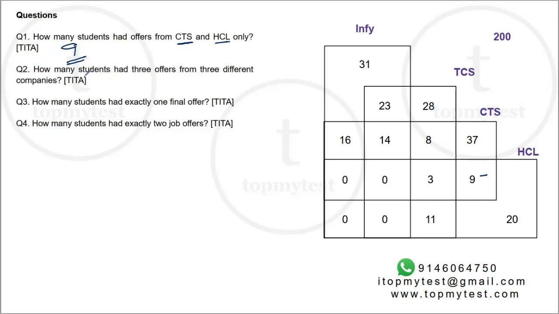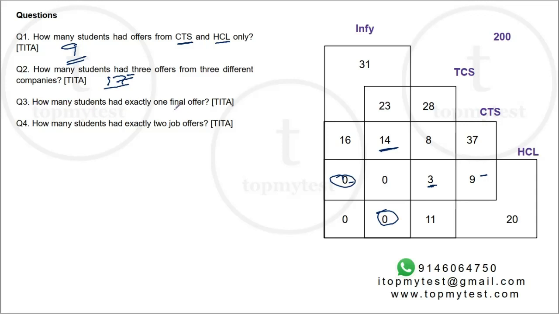Right. Question number 2. How many students had 3 offers from 3 different companies? We know these two are 0. Right. So 14, which is Infi, TCS, CTS, and 3, which is TCS, CTS, and HCL. So 14 and 3, 17 will be our correct choice.